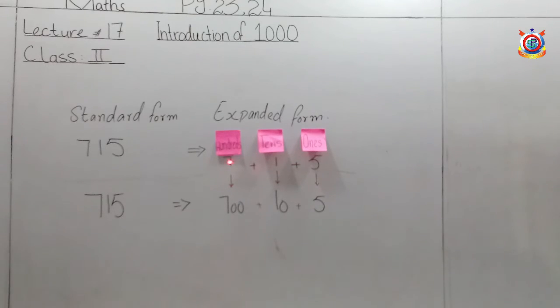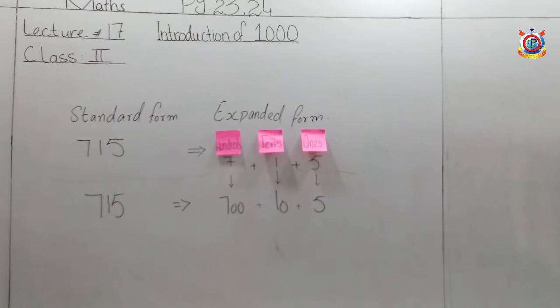Look here, students. 7 is in hundreds. There are 7 hundreds in the hundreds place value, 1 ten in tens and 5 ones in ones. Therefore, if we write in hundreds, tens, ones, we will write like this: 7 hundreds, 1 ten and 5 ones.